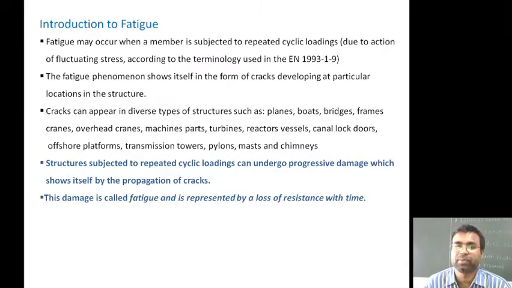Due to that, a material or a metal or a structure is under dynamic loading, and due to that the stress concentration leads to a crack inside the material, and these are various particular examples which are subjected to cyclic loading.